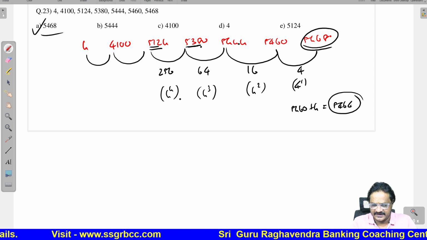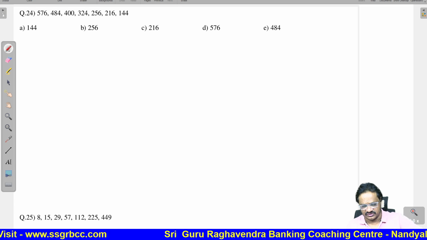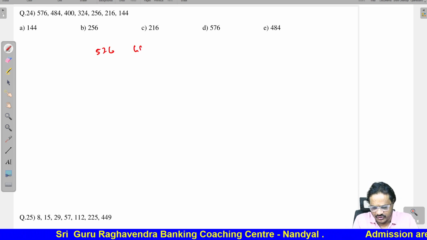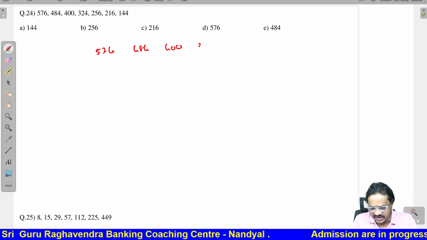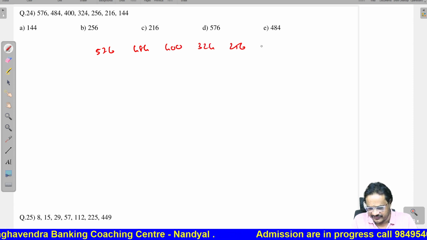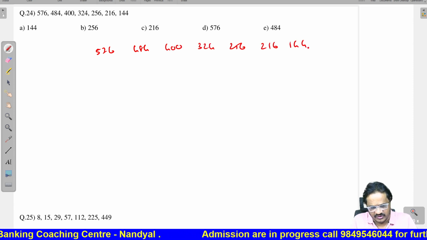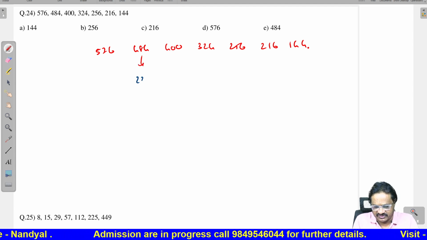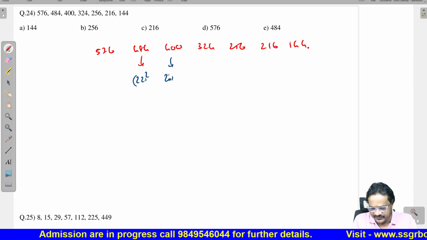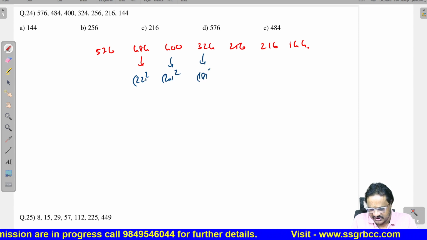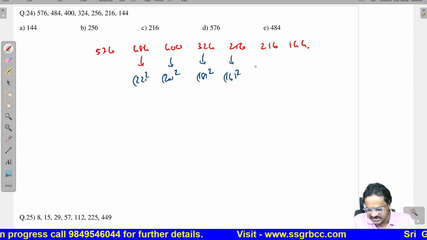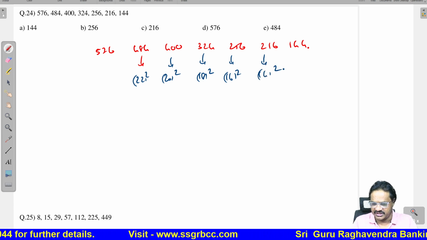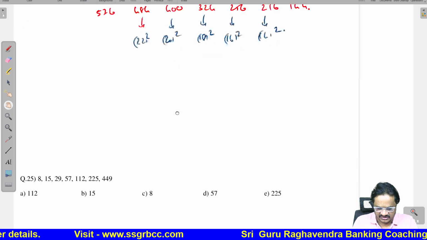First one. Next question, 24th question. 576, then 484, 400, 324, 256, 216, 144. Now if you observe all the numbers carefully, these are nothing but squares: 24 square, 22 square, 20 square, 18 square, 16 square, then it should be 14 square, 196. So this is definitely wrong.